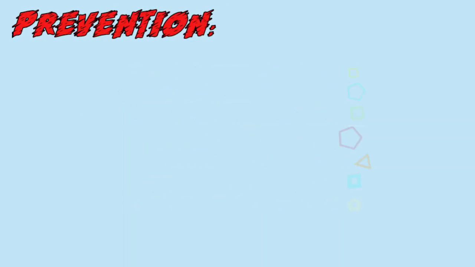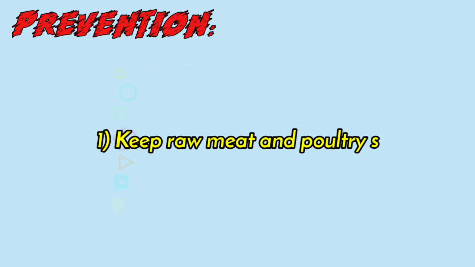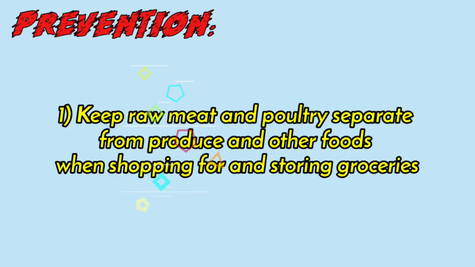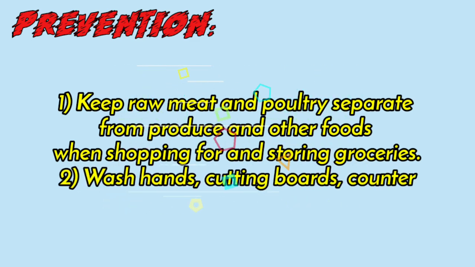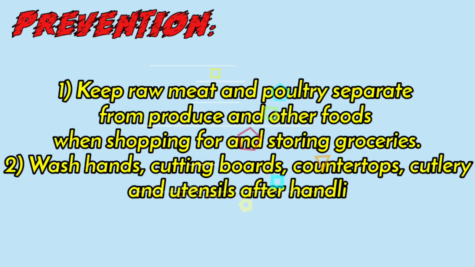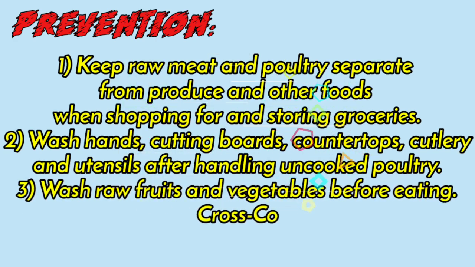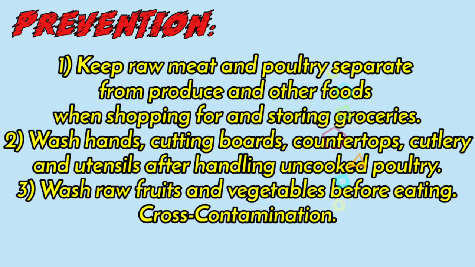Next is how we can protect ourselves and our near and dear ones from this disease. We can prevent it by keeping raw meat and poultry separate from produce and other food when shopping for and storing groceries. Next, wash hands, cutting boards, countertops, cutlery and utensils after handling uncooked poultry. Wash raw fruits and vegetables before eating.